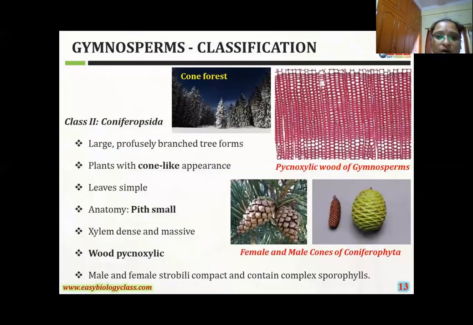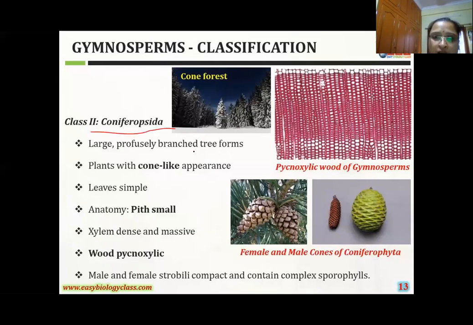The second class is Coniferopsida. What is the second class, girls? Coniferopsida is the second class. In this class there are also four orders. I'll explain: first Cordaitales, Coniferales, Taxales, and the last one, Ginkgoales.